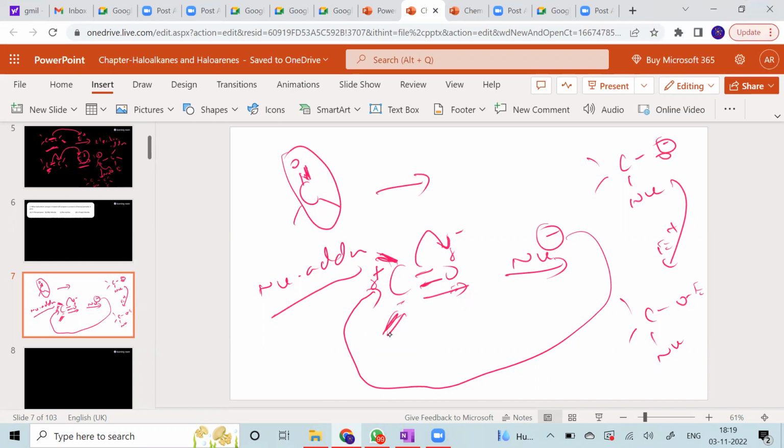Sir, if an electrophile attacks first, then again this will be electrophilic addition, sir? Yes. This is happening because in this case, it is the nucleophile. Exactly. In this case, the electrophile can never attack first. It is always going to be the nucleophile.